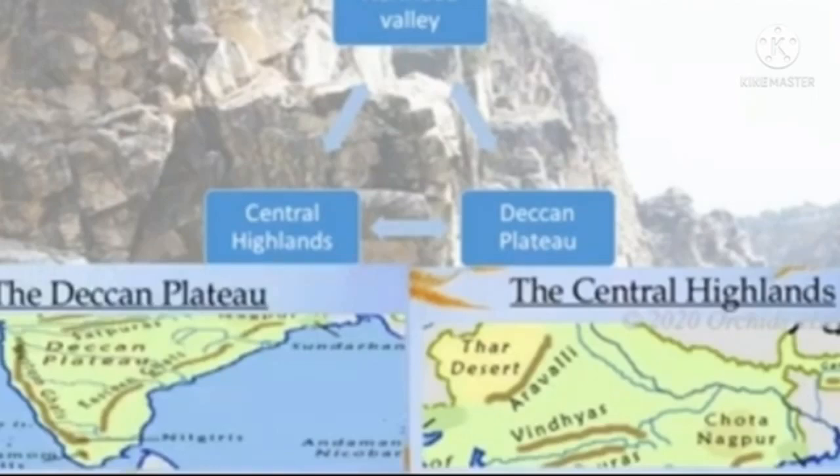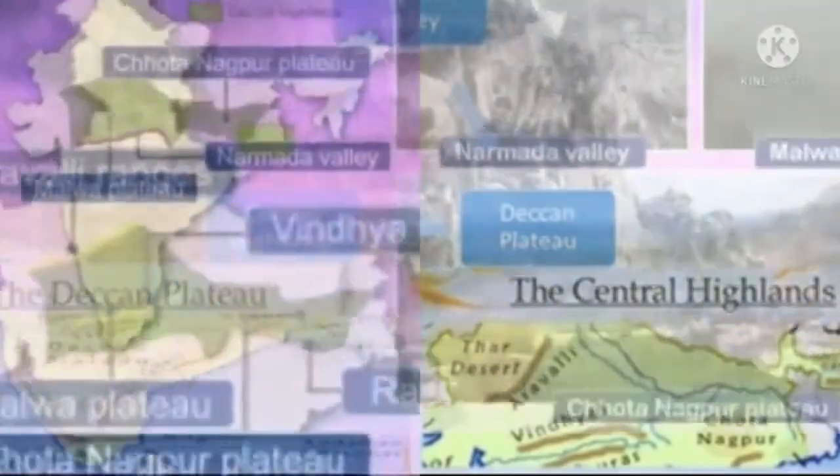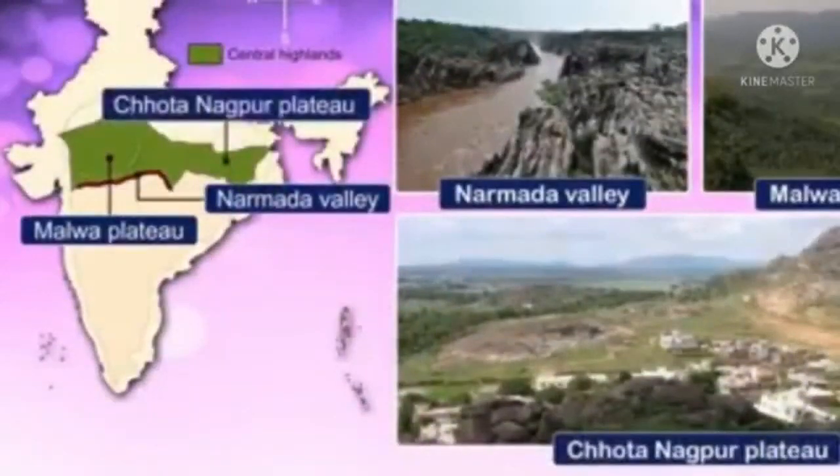The Central Highlands is located on the north side. The Deccan Plateau is located on the south side. Okay. Now we are moving to the Central Highlands. It's very interesting, Babu. We will discuss the Central Highlands.